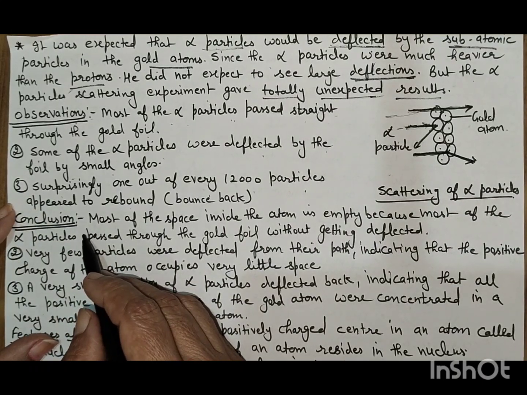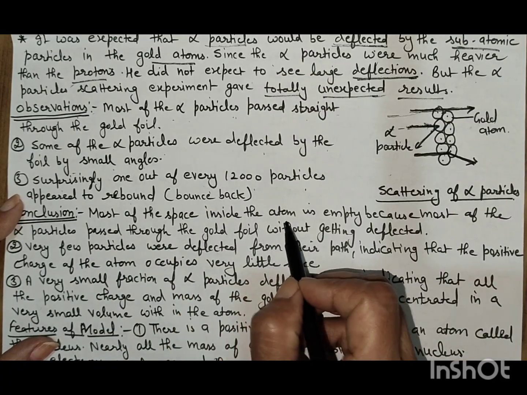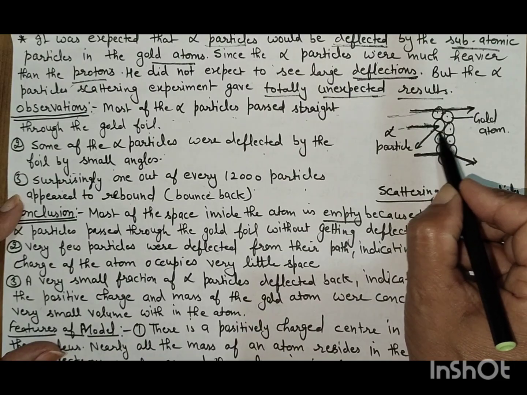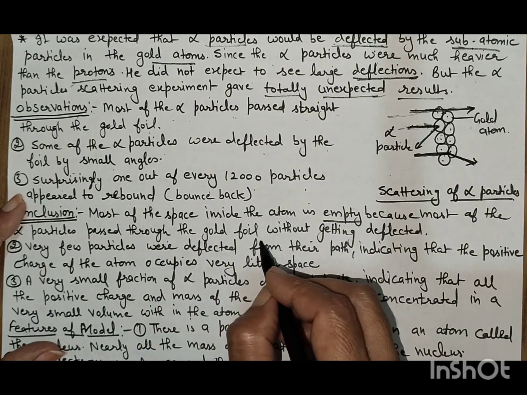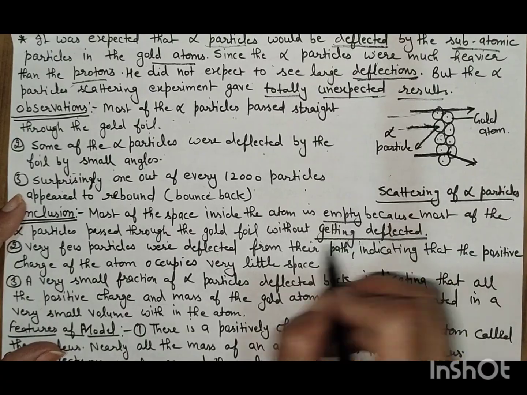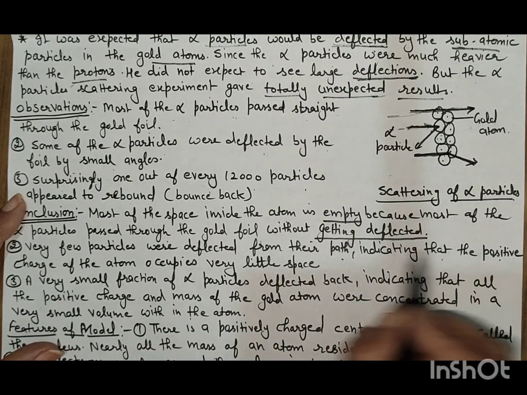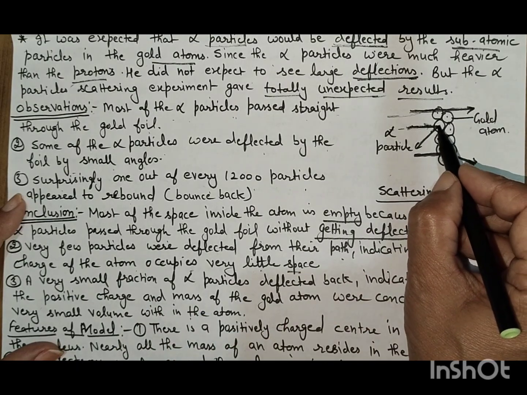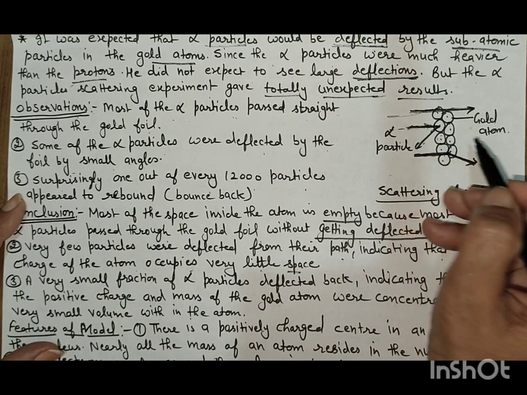Conclusion. What was the conclusion of the Rutherford atomic model? Most of the space inside the atom is empty. He said that most of the space in the atom is empty because most of the alpha particles pass through the gold foil without getting deflected. Very few particles were deflected from their path, indicating that the positive charge of the atom occupies very little space. Where the positive charge is present, there they show deflection or rebound.